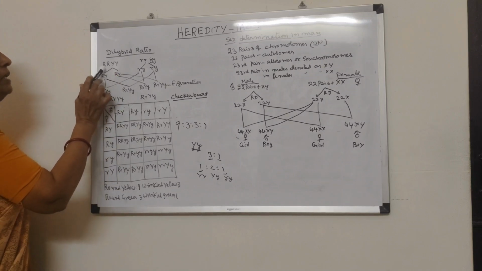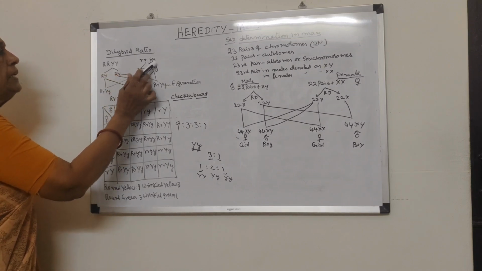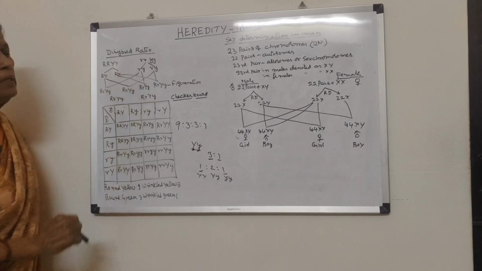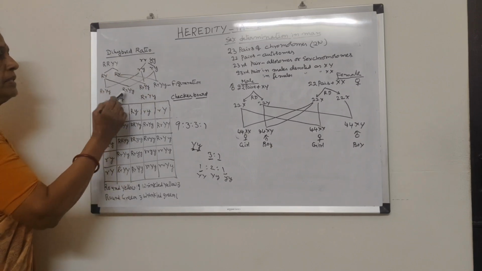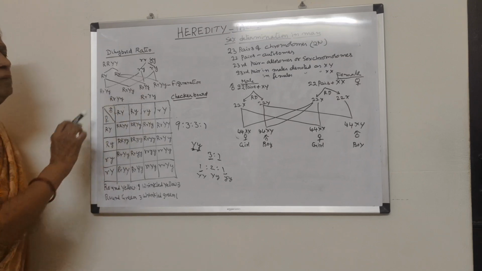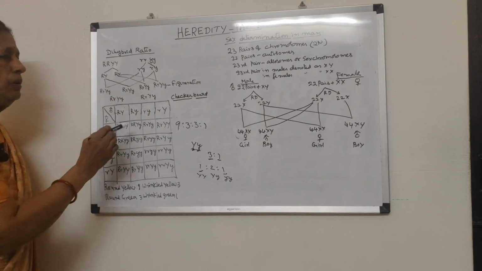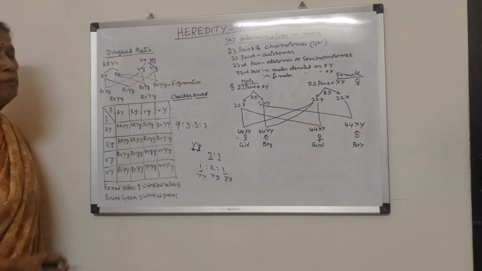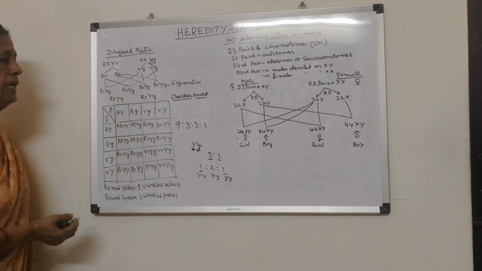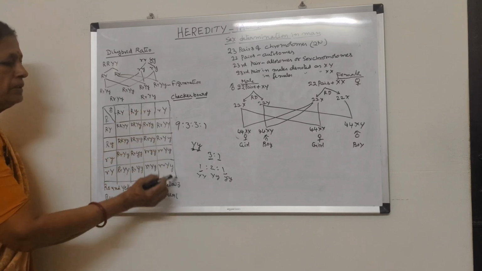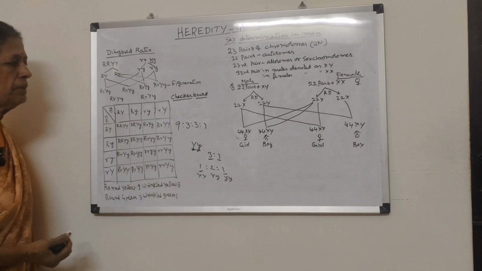So here you can see round and yellow, wrinkled and green. Round and yellow are dominant characters, wrinkled and green are recessive characters. That is why in the F1 generation, all the seeds produced were round and yellow. And he took the same parents obtained in the F1 generation and crossed them. And then in the F2 generation, if you make a checkerboard,